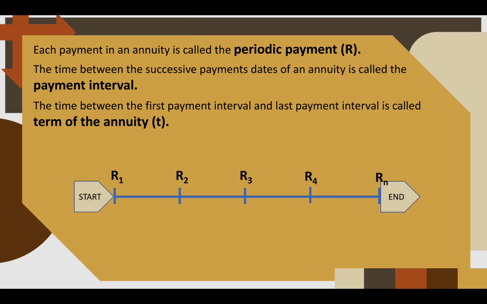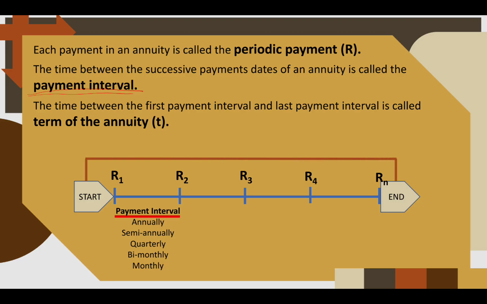When we say payment interval, that is the time between successive payments. Let's say, for example, you make periodic payments monthly or quarterly. That's called payment interval, the time between successive payments. When you say term of the annuity, that's the duration of how long the annuity will last. That's called the term, usually denoted by t, and it's in years most of the time.